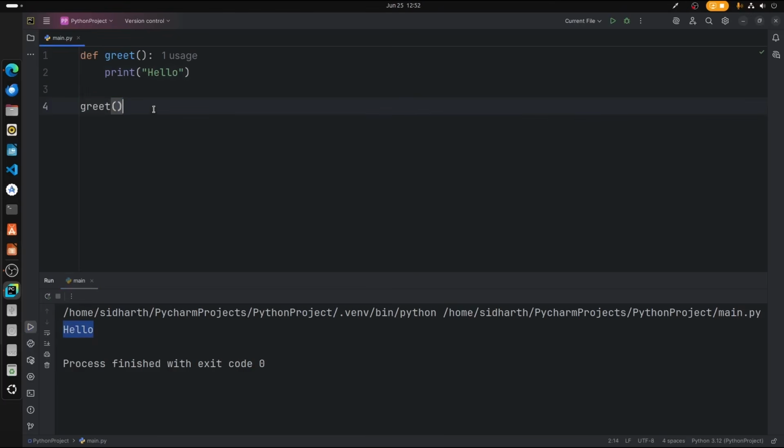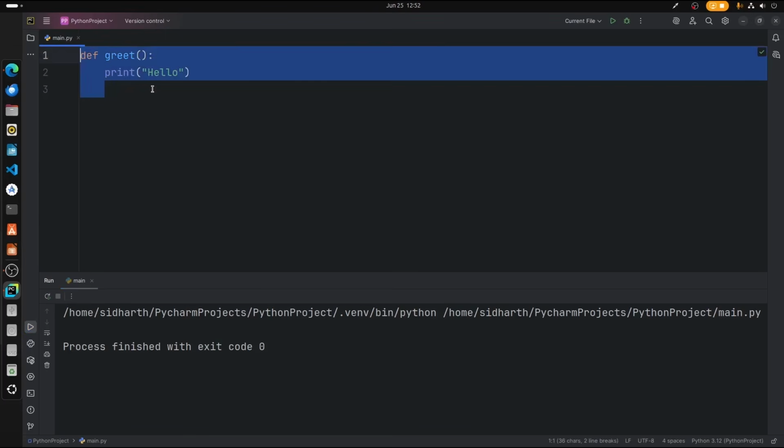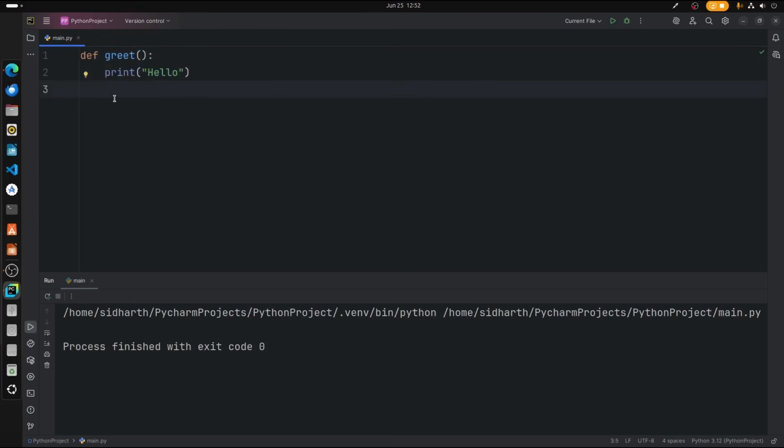What happens if we don't call this? Nothing happens, it just gives a blank output. So whenever you call the function, only in that case will you get the output. This is our basic function. You can try this on your own.